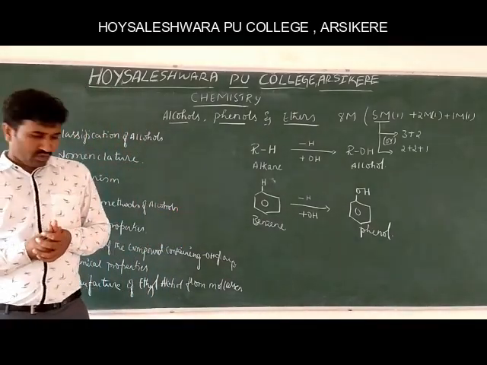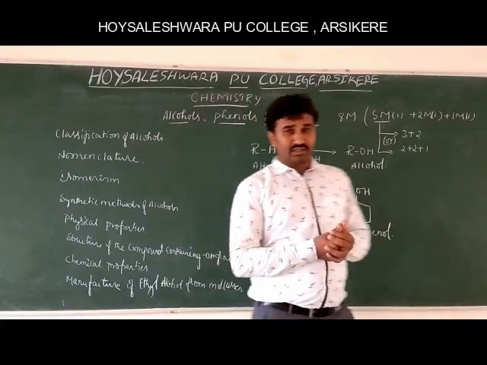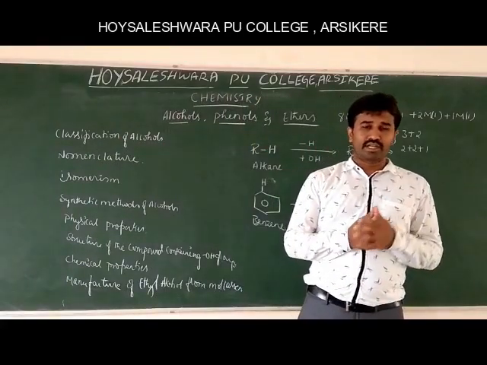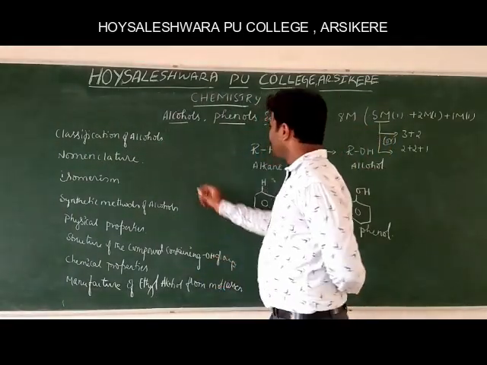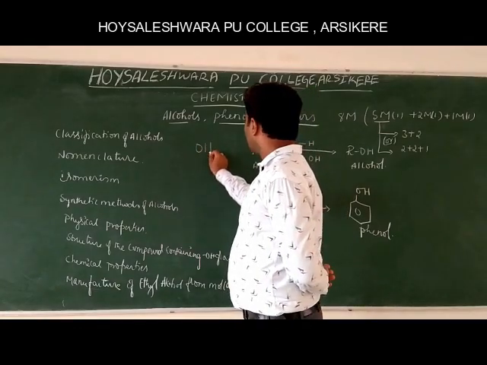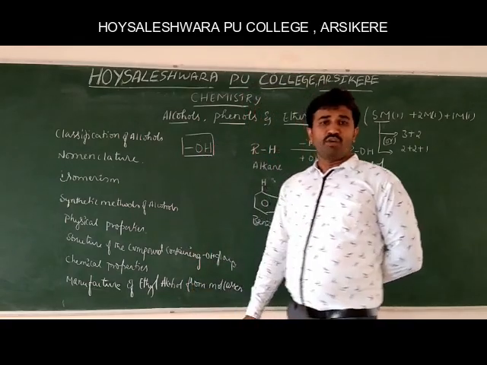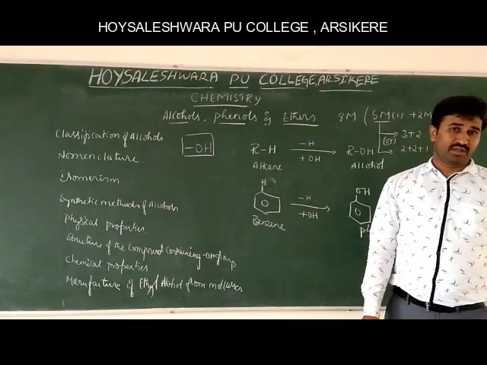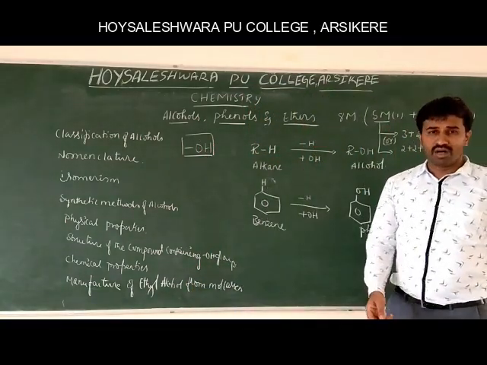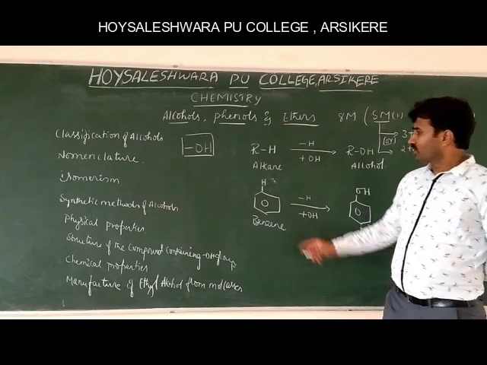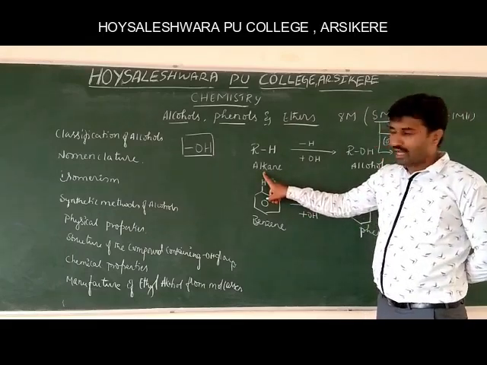Before going to the topic, what are alcohols? Alcohols are organic compounds containing the hydroxyl group as a functional group. This is the hydroxyl group, the functional group for alcohols. How are alcohols prepared? Imagine, consider an alkene.